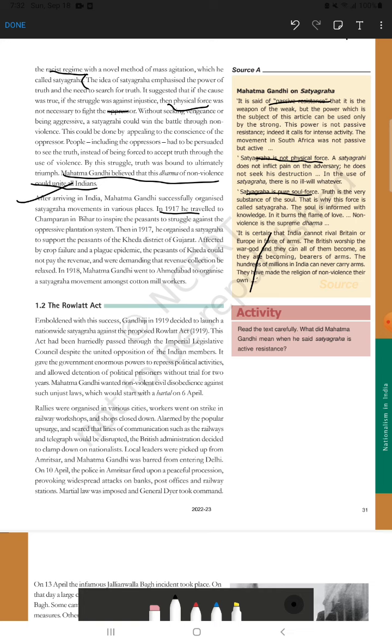But actually if you go in depth, Gandhi went there in December, so 1917 is the actual involvement of Gandhi in Champaran. So you will note Champaran Satyagraha in 1917, right? Champaran is a place in Bihar state.